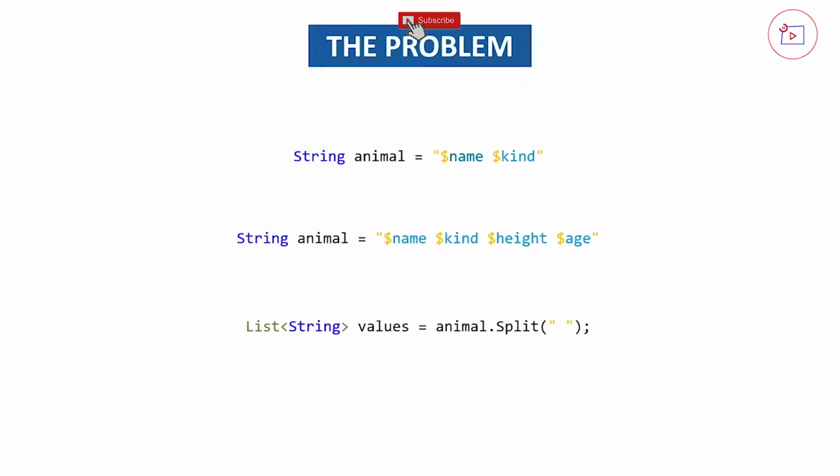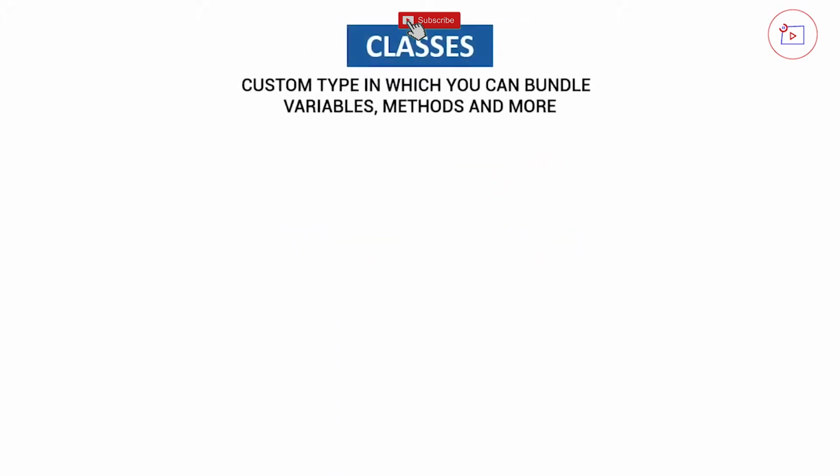But there's a much simpler way to do this, and that's where classes come in. So what is a class? A class is a custom type, just like string, int and all like that, in which you can bundle variables, methods and more. It's fairly simple. We have a class keyword with a name behind it, and this is the name of our class. Then we open and close brackets, and between these brackets we put the code, the fields, the variables, methods, everything that belongs to this class.